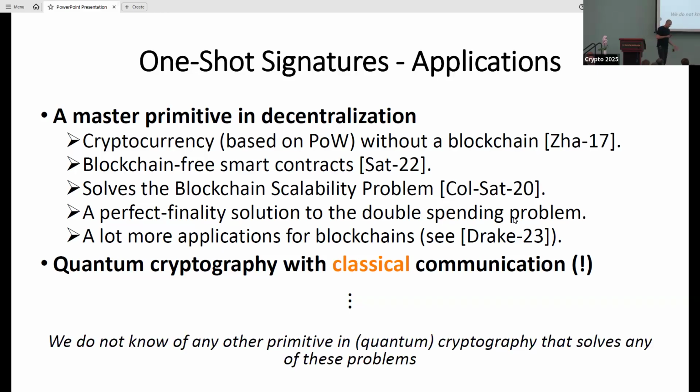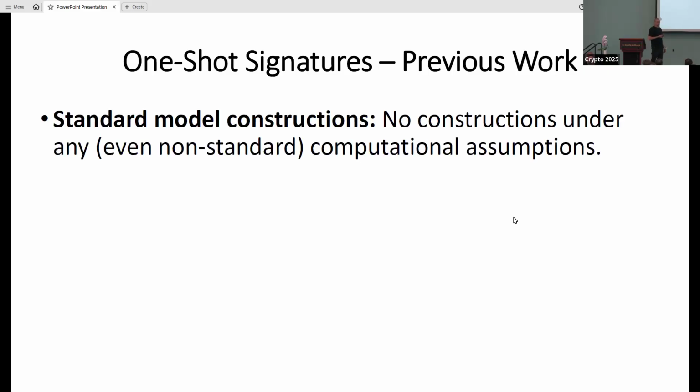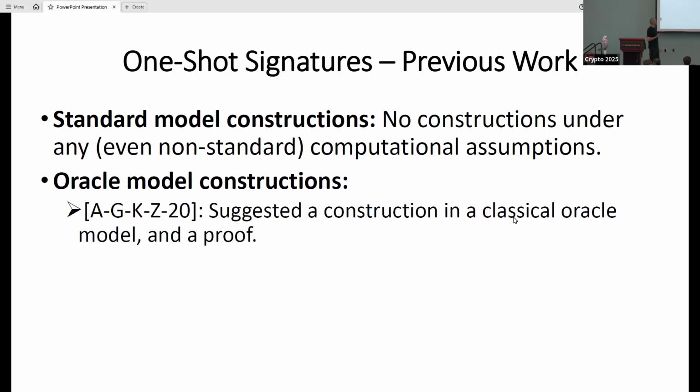Okay, so my point is that for all of these applications, we don't know of any primitive in even quantum cryptography that can give us any of them. So we have some motivation for constructing them. What do we know in terms of construction? In terms of standard model constructions, we don't know anything, not even under non-standard assumptions.